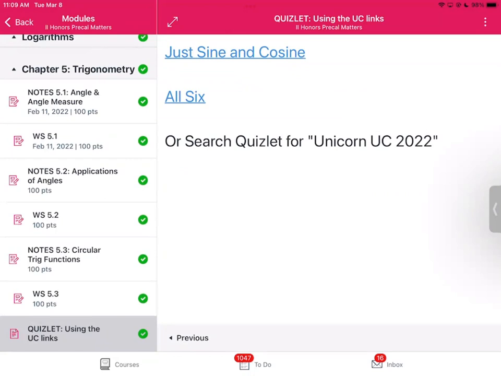Or if you like doing things manually, you're like, I'm not going to click on a link, that's way too easy, I like a challenge. You can go to Quizlet and actually type in Unicorn UC 2022. There's a lot of them out there that say Corpy's World, but apparently when you go to Quizlet, you can copy it to your own, so there are all different versions. So we just went ahead and cleaned it up and renamed everything. Those are the direct links. I'm going to leave that for you all to do.